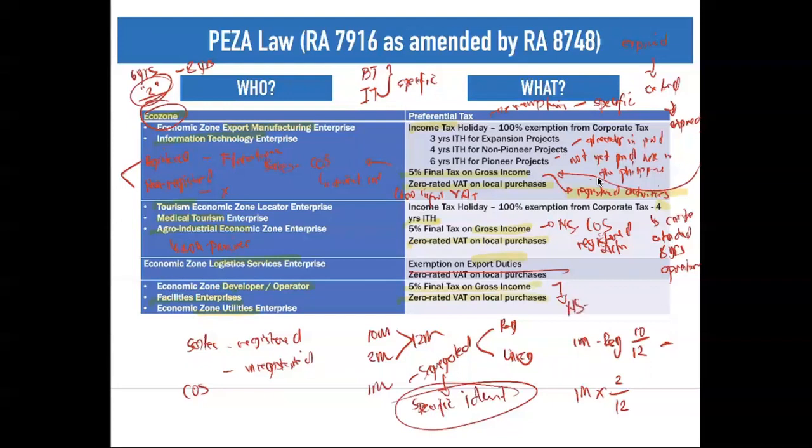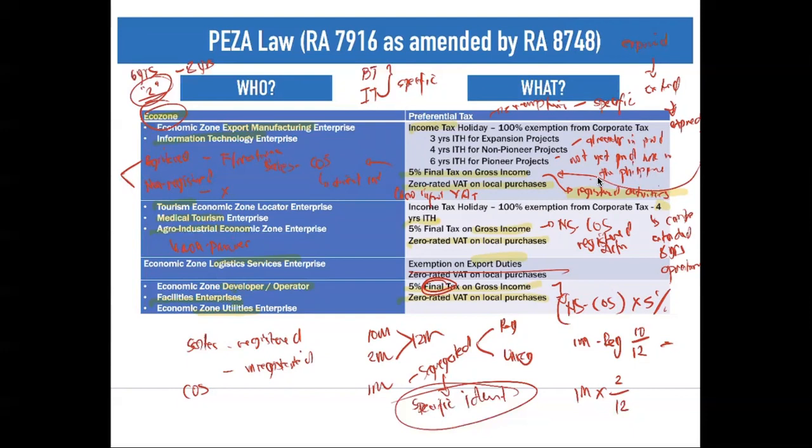That is net sales, less cost of sales of registered activity multiplied by 5%. Okay? Take note, it is final tax, therefore you will not pay anything after that particular gross income. If you will try to look at it, it is like your gross income tax, wherein you are subject to 8%. Remember that in your individual taxation. Now here in PEZA, we have your 5% gross income final.